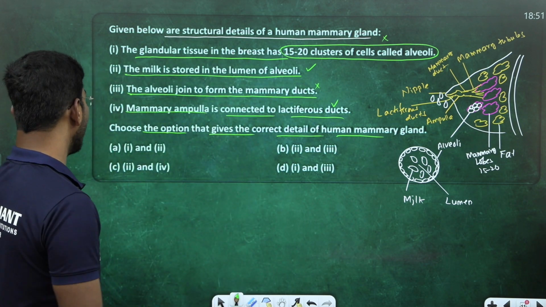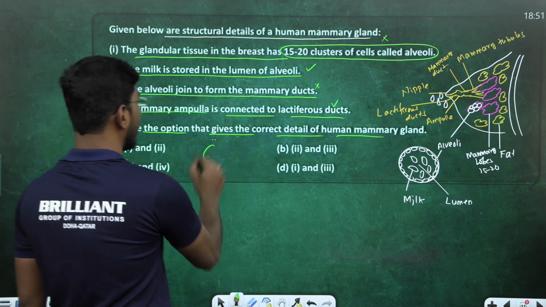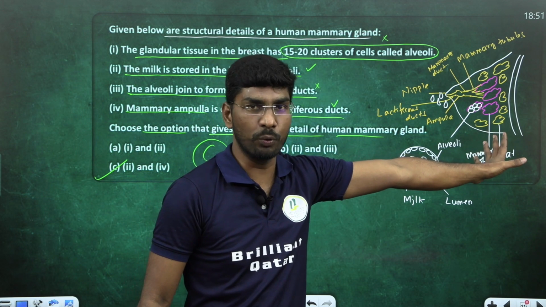So they are asking, choose the option that gives the correct details of the human mammary gland. How many are correct here? The correct ones are 2 and 4, right? Where are the 2 and 4? Option C is the right answer. Breast anatomy is also very important. Properly revise and go. Next question.